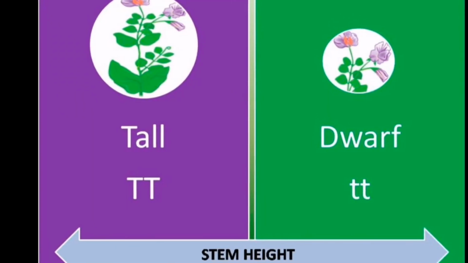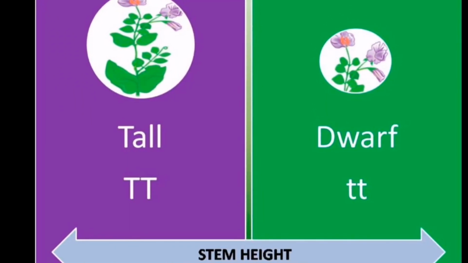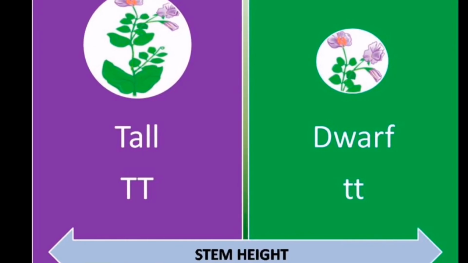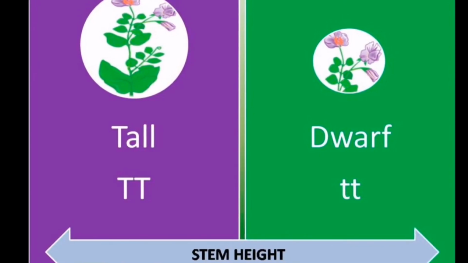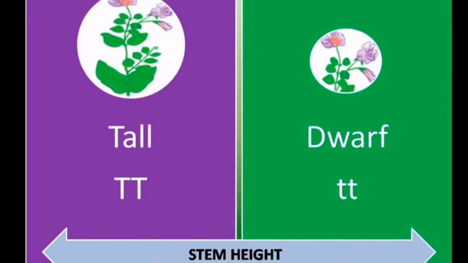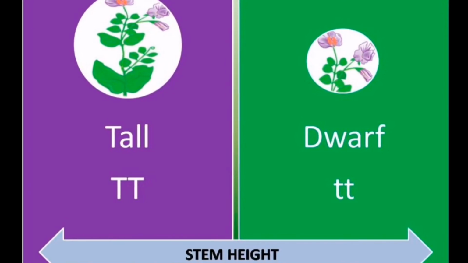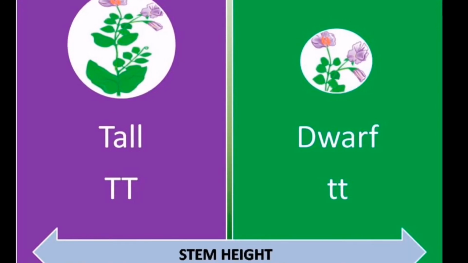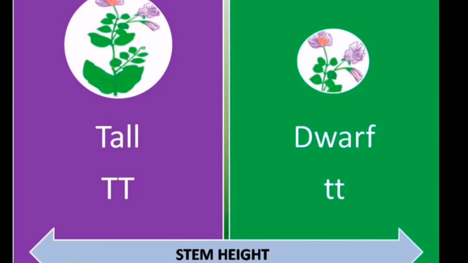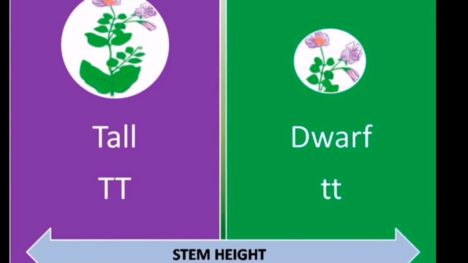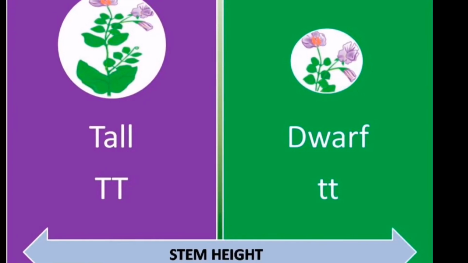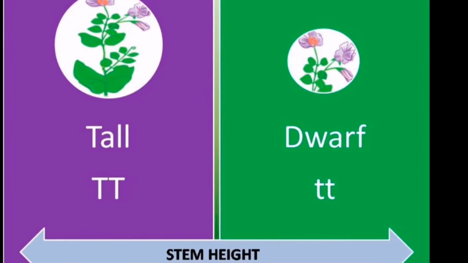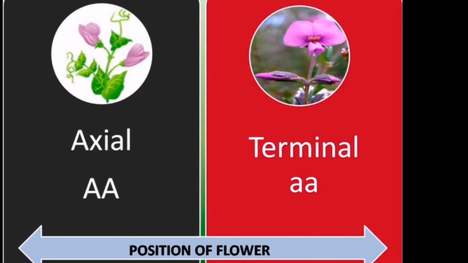He studied 7 pairs of contrasting characters in pea plant Pisum. Let us see what are they. First one, height of the plant. Stem height, tall versus dwarf. Tall is dominant, dwarf is recessive. Genotype of tall is capital T, and genotype of dwarf is small t.